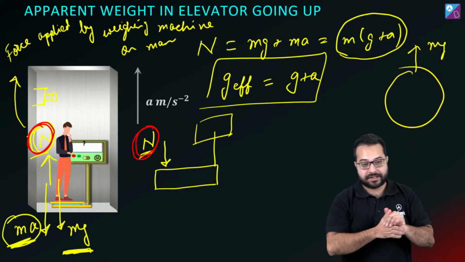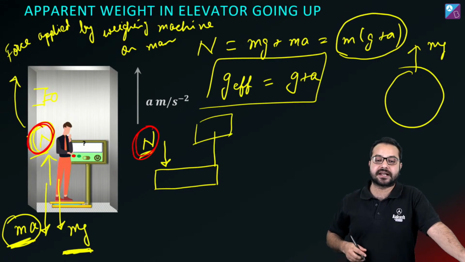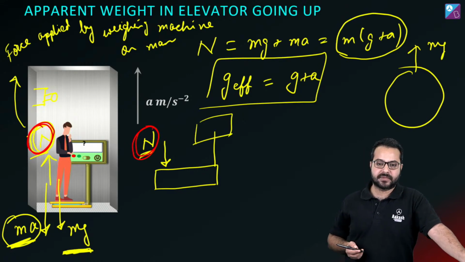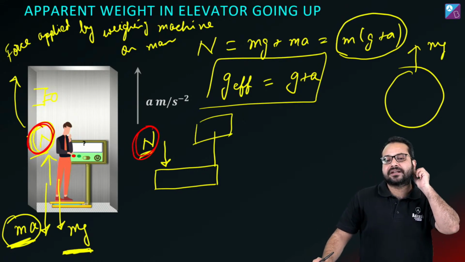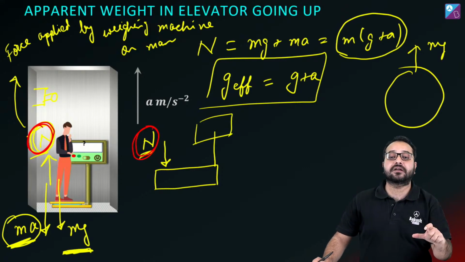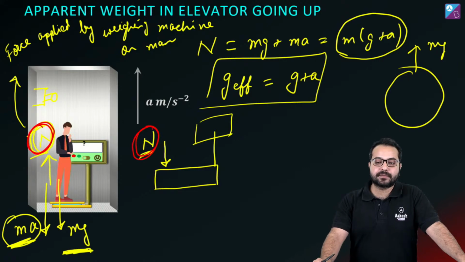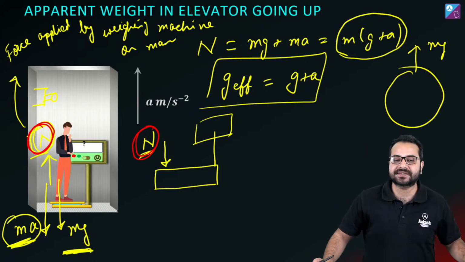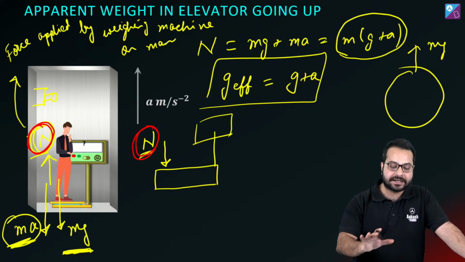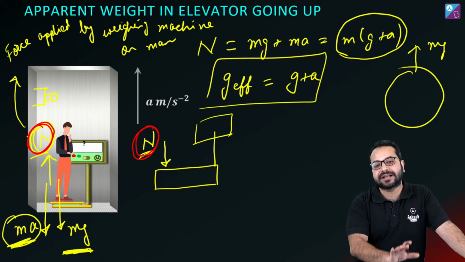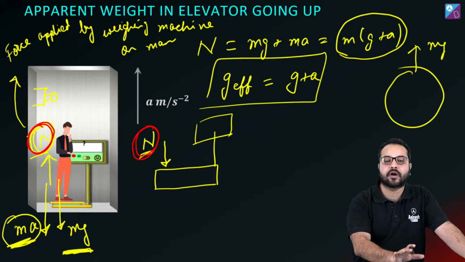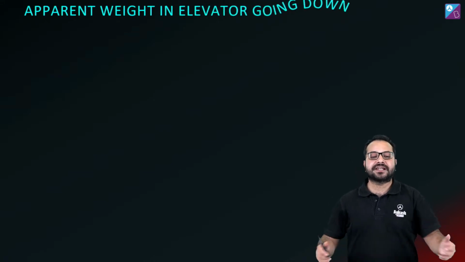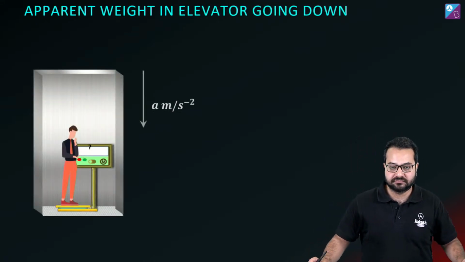Swastika is saying a pseudo force in itself doesn't exist, so there is nobody which experiences the reaction of the pseudo force. Yes, absolutely. No object is applying the pseudo force. The pseudo force is just a mathematical technique, a mathematical manipulation. Perfect. So you also understand what effective gravity is, and you can find out the normal force exerted, or the apparent weight of this person, from this frame. From this frame, you will have to apply a pseudo force. Correct? Now in the same situation, if it is going down, what will happen?